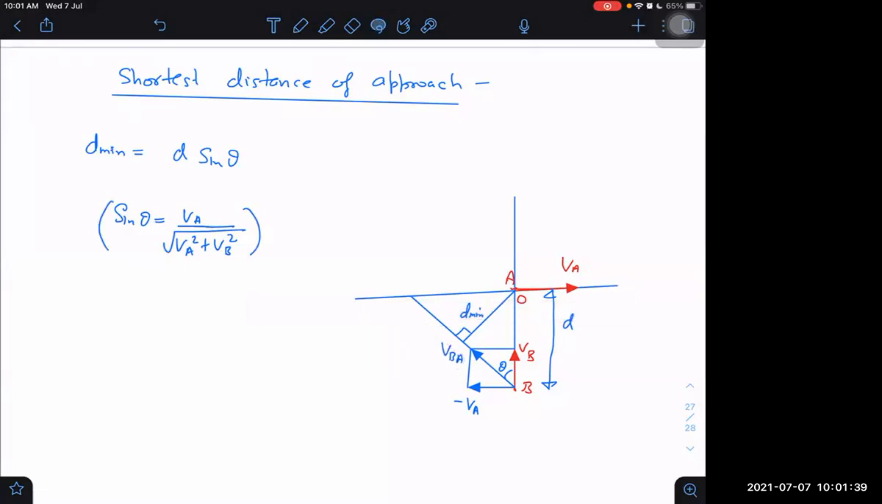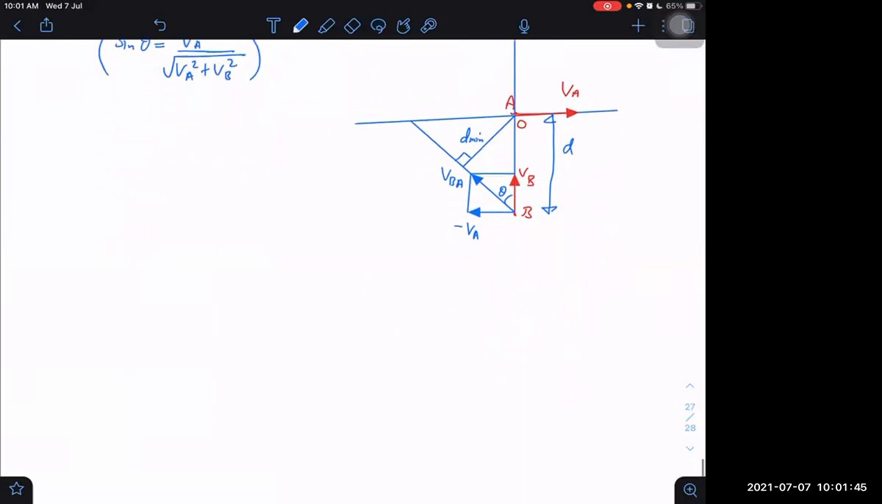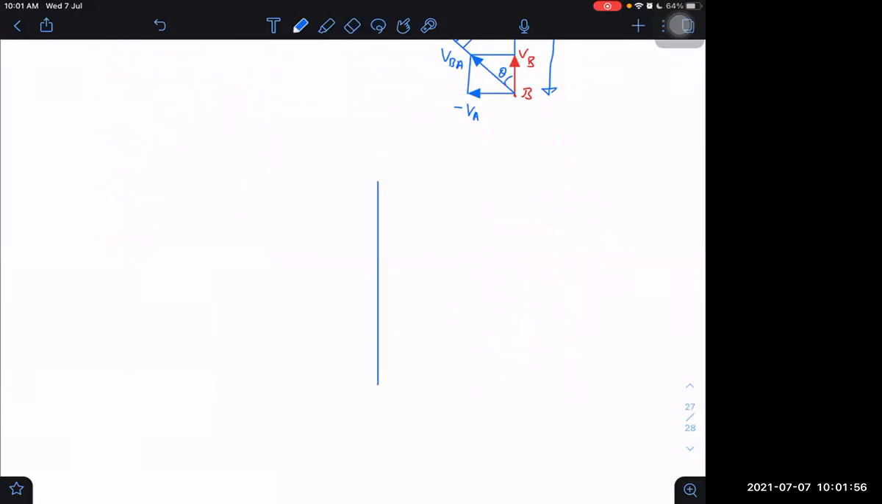Yes, sir. That is sine theta. So D into sine theta will be D minimum. Always the same approach only. What we will do? We can take one particle as origin, another particle. But if it is not approaching towards A, then how to do? Here it was approaching, but always it may not be approaching. One particle I can always take at origin. There is no doubt in this.